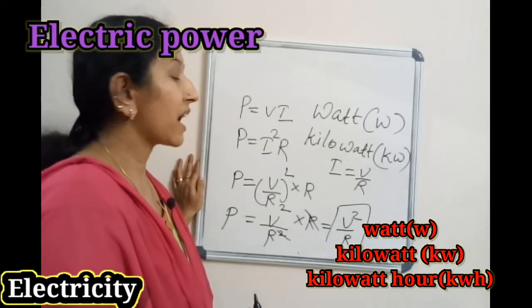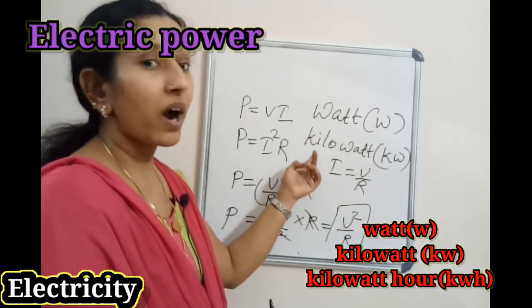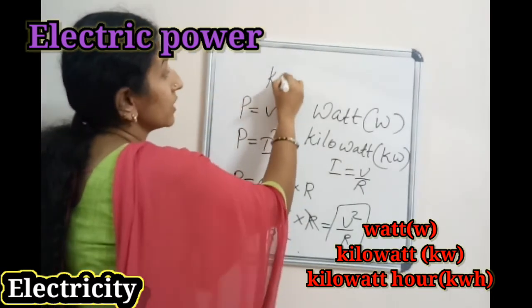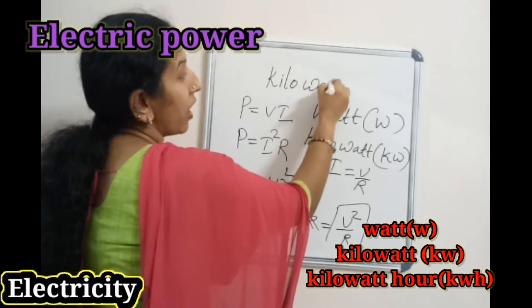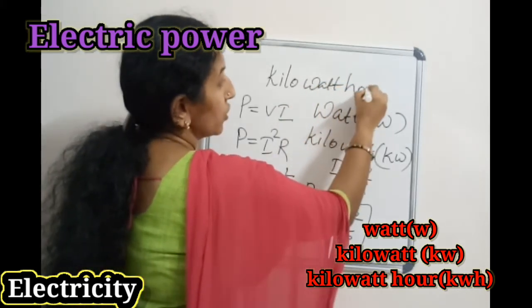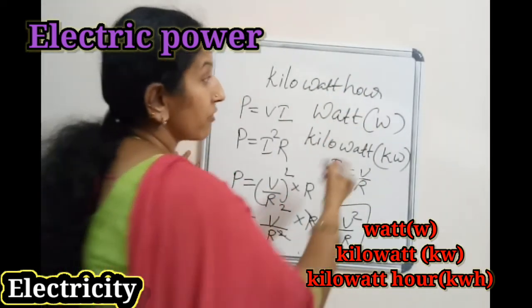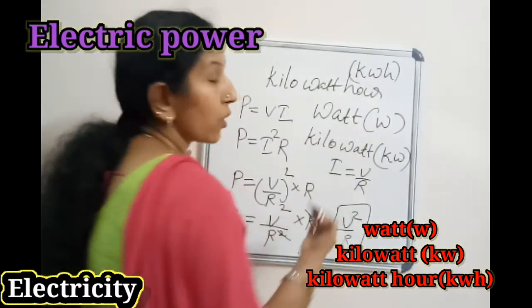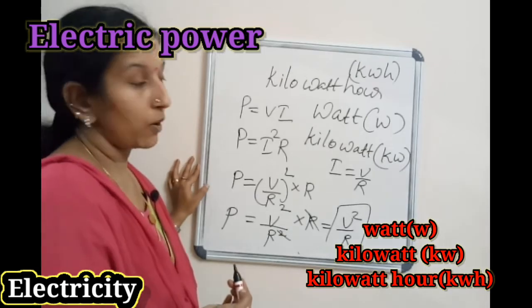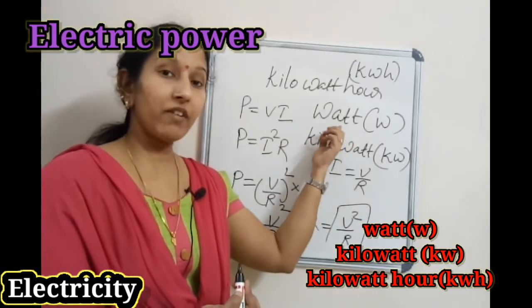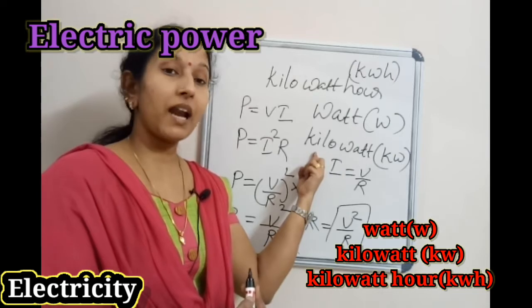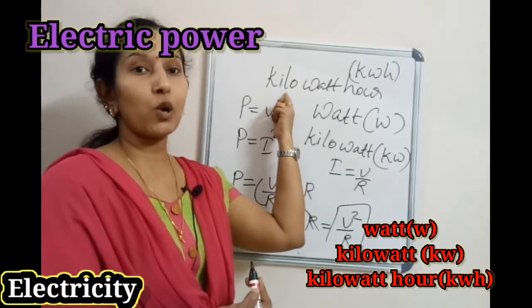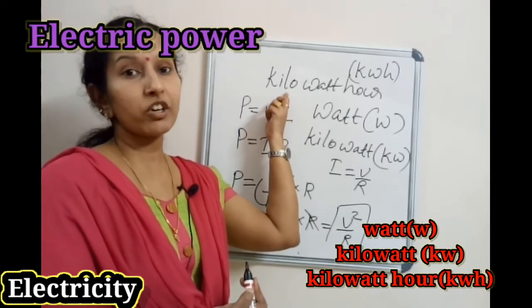The SI unit of power is watt. The larger unit of power is kilowatt. And the commercial unit of power is kilowatt hour, kWh.